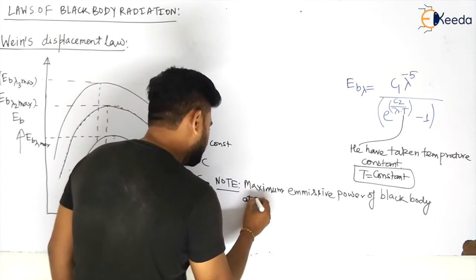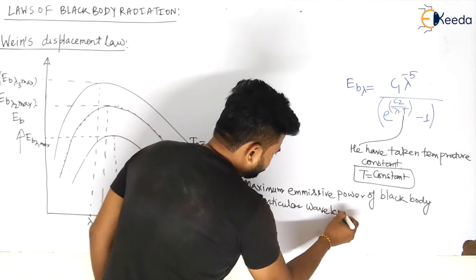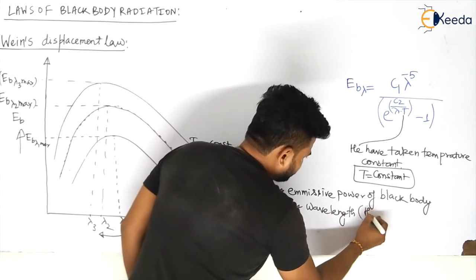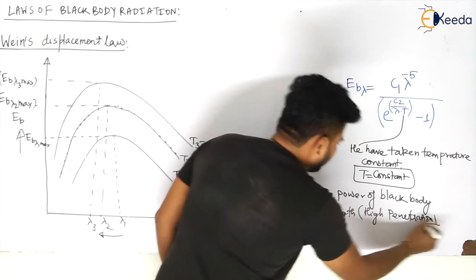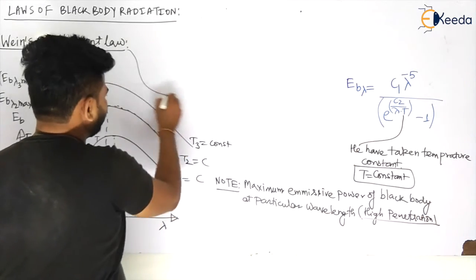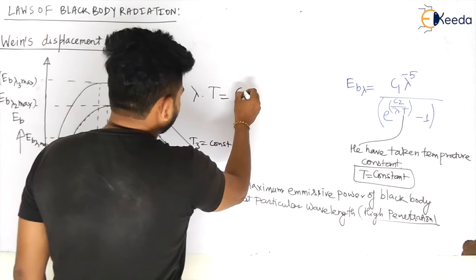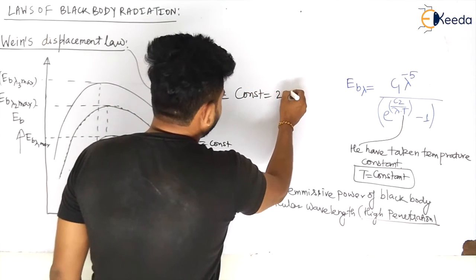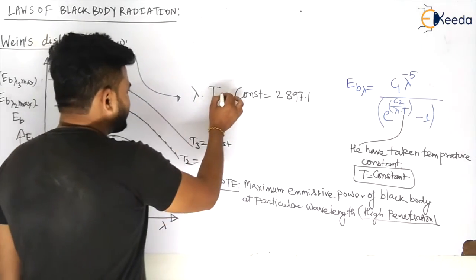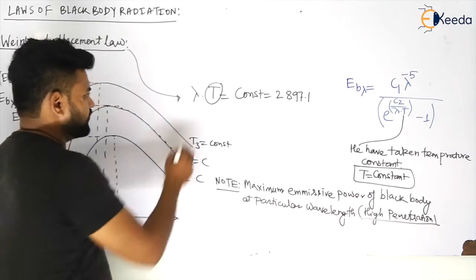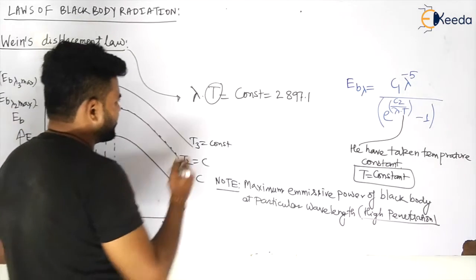At a particular wavelength, or we can say the high penetration radiation, my dear students. How can you understand this? Maybe you have understood. So lambda into T is equal to some constant, which has the value 2897.1. So at a particular temperature T, this is giving the maximum emissive power. Okay, we have seen now.